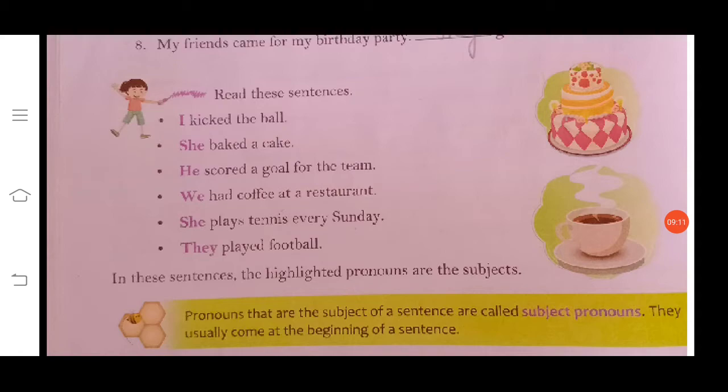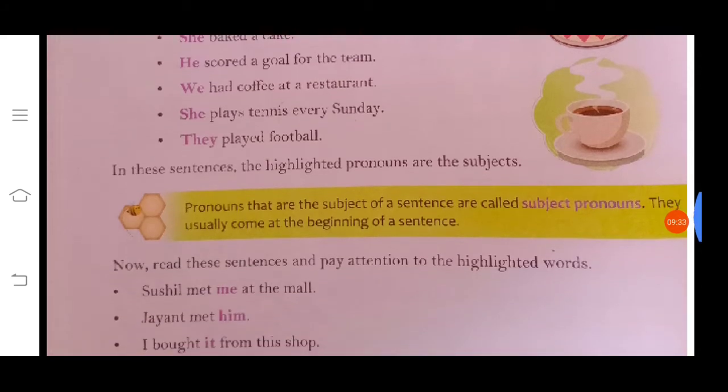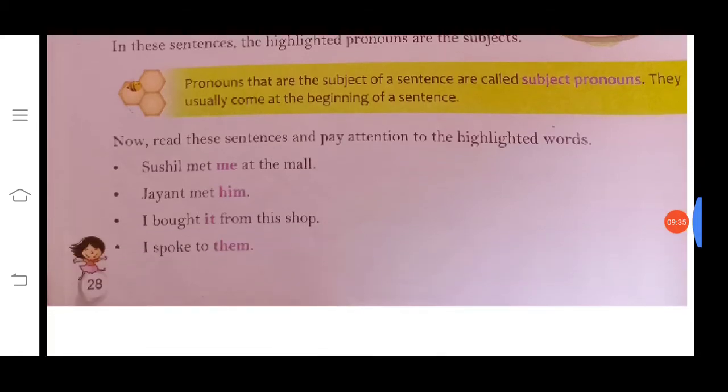So what are subject pronouns? Those pronouns which are the subject of a sentence are called the subject pronouns, and they usually come at the beginning of the sentence. Okay, I kicked the ball. So what is the subject pronoun? I. Okay, and they are used at the beginning.